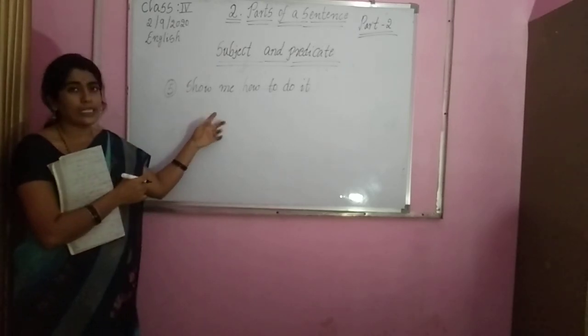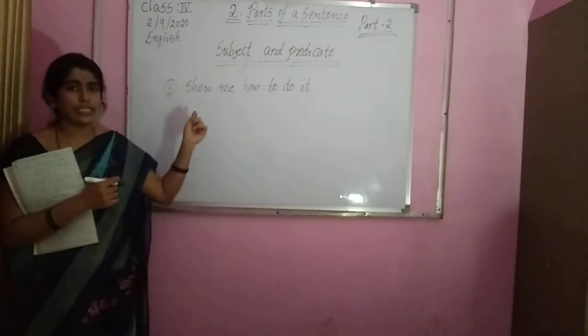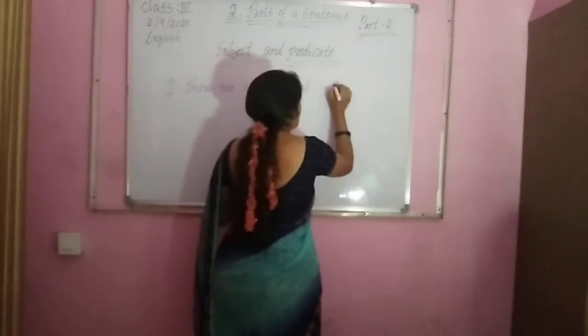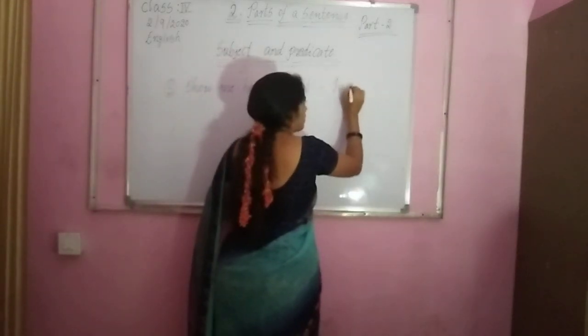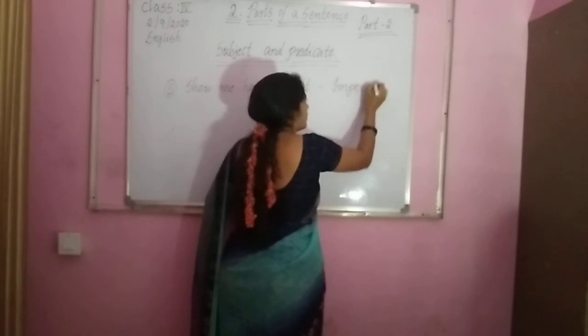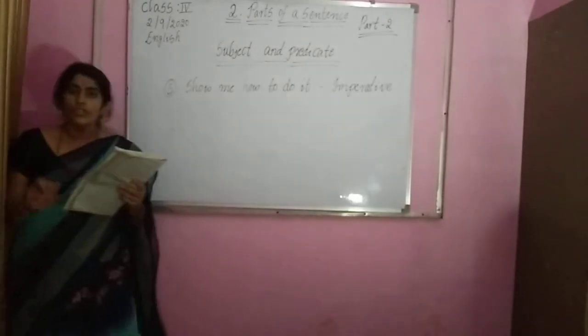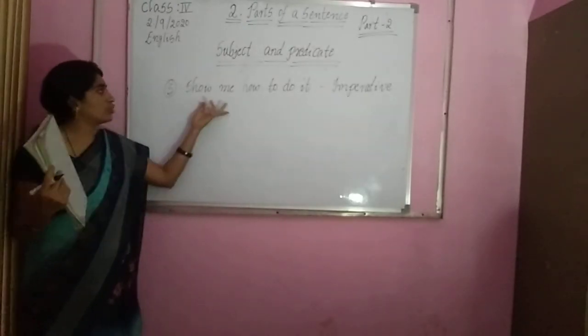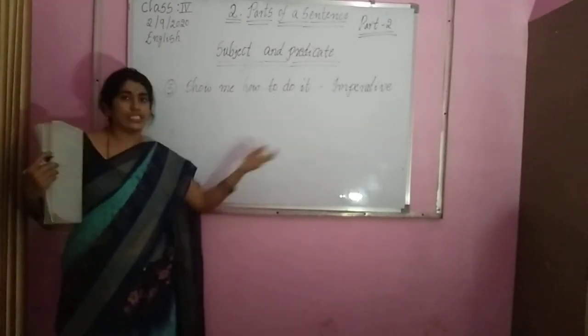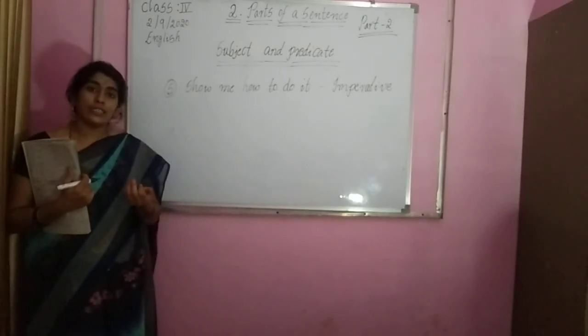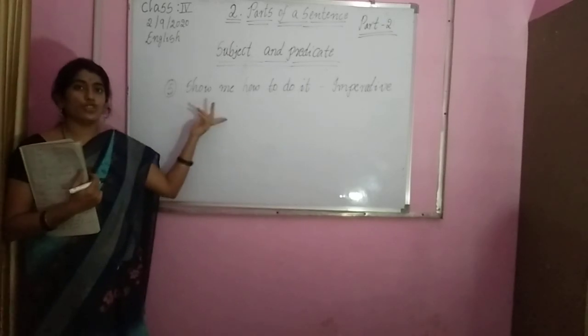You have to observe. Here, are you seeing any subject? No, because this is an imperative sentence. Imperative sentence lo maname anukovali. We have to understand. You ఇక్కడ చూడండి, show me how to do it. చూపించు నువ్వు ఎలా చేసావు. Who is asking show me?